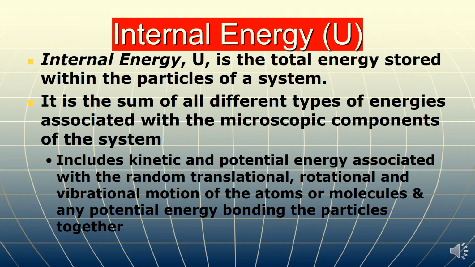Next is internal energy. Internal energy is a very important thermodynamic property of a system, which is the total amount of energy stored within the particles of the system. The energy associated with the particles of a system is said to be internal energy, and it is designated by the symbol U. You can say it is the sum of different types of energies associated with the microscopic components of the system.